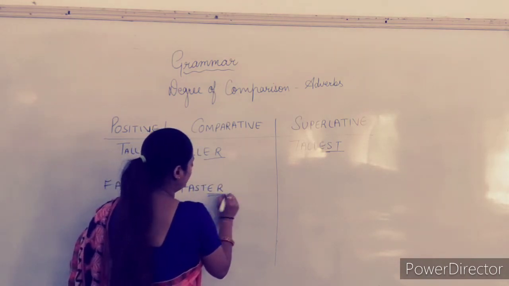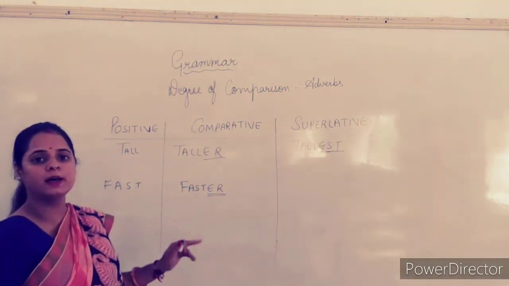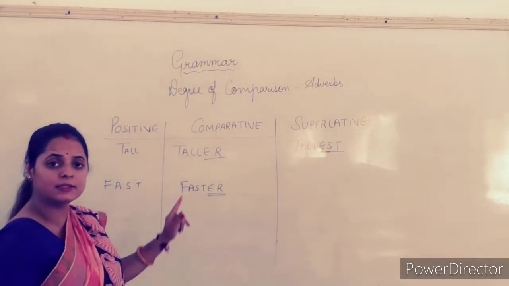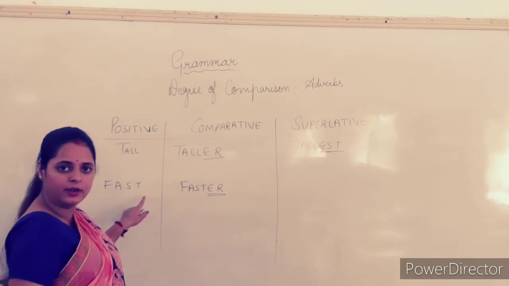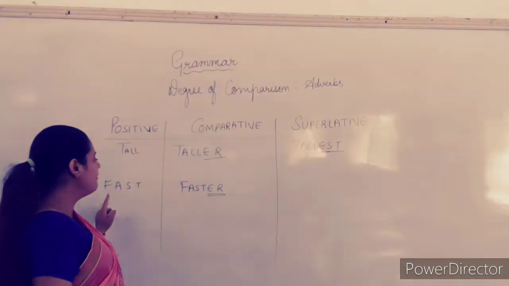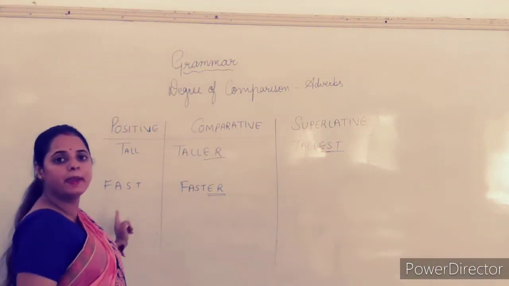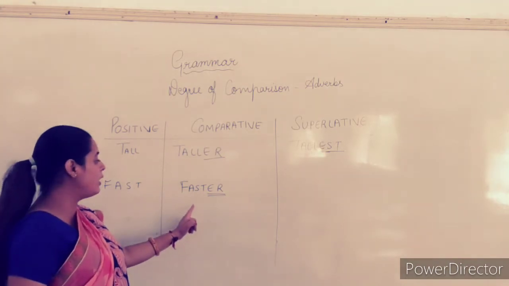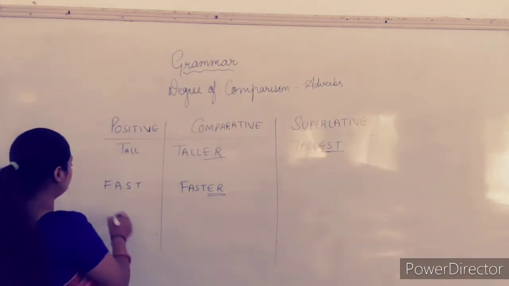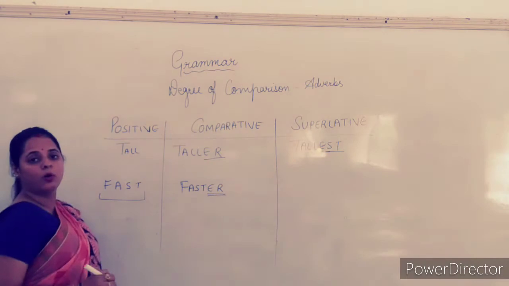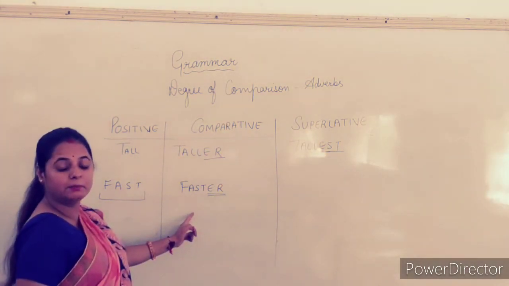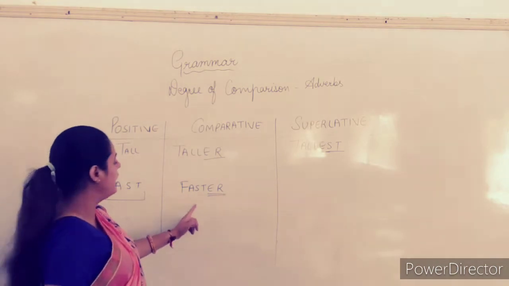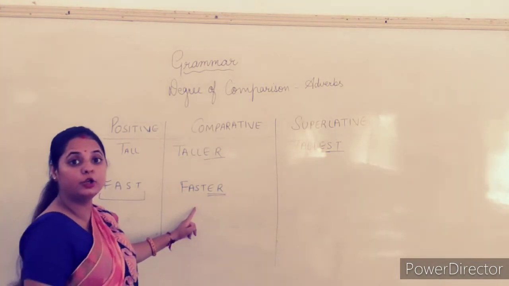We are adding fast plus er, the base plus er, and it becomes faster. Now fast was the base word, and we turned it into the comparison, and it became faster. Now we need one more degree to compare this particular faster.